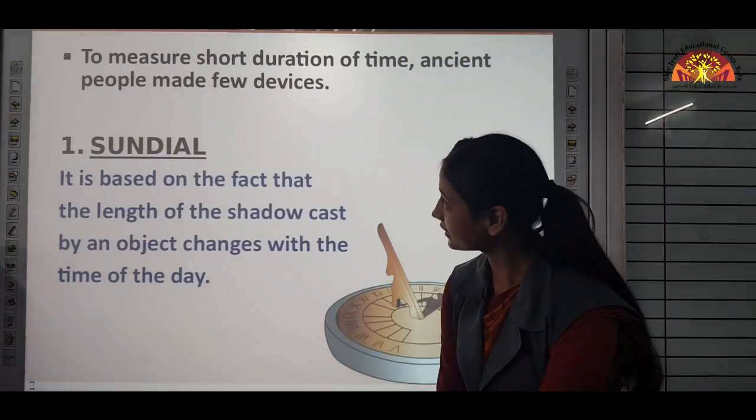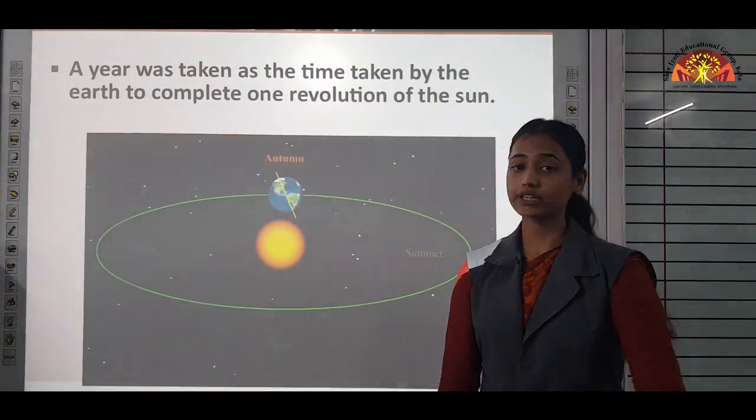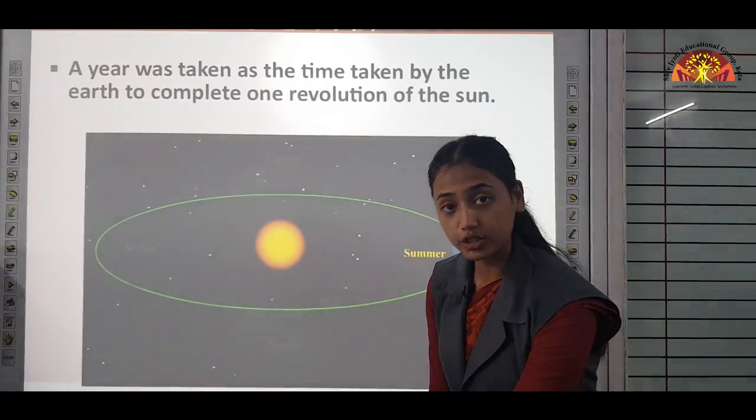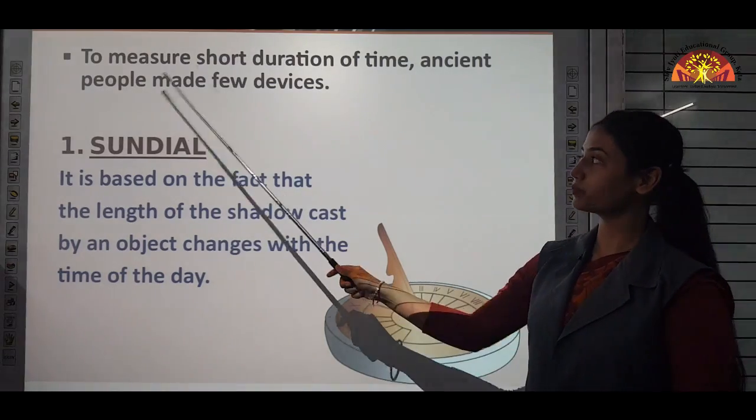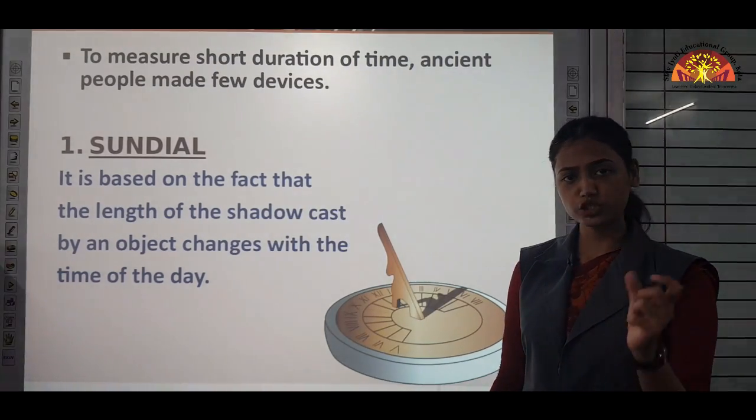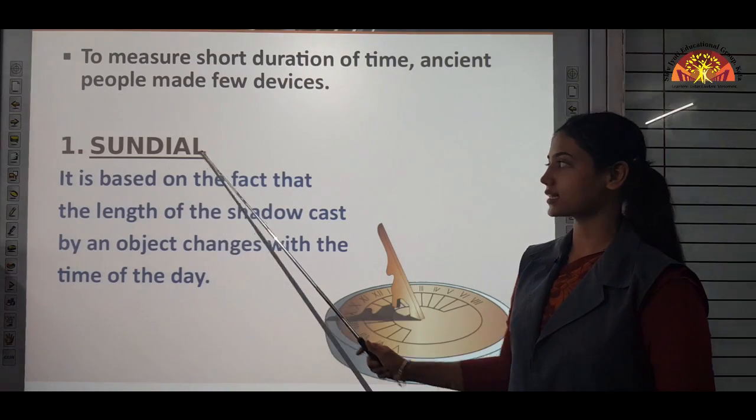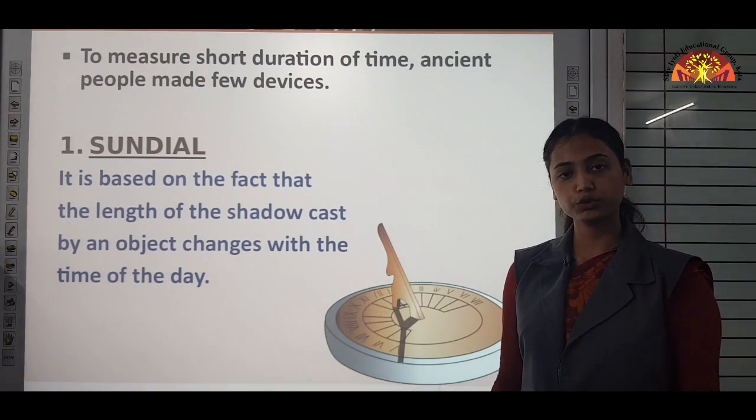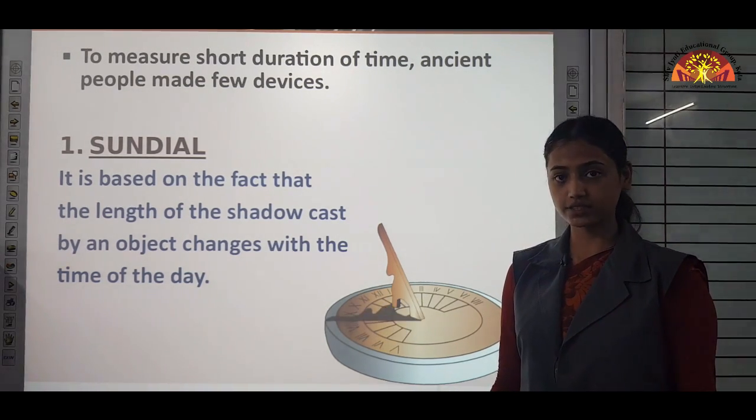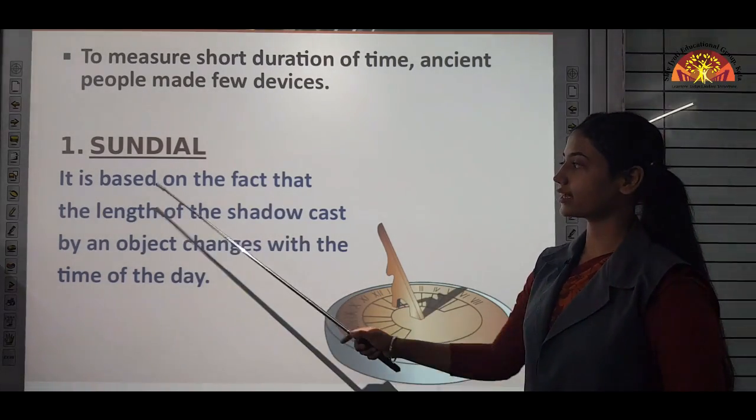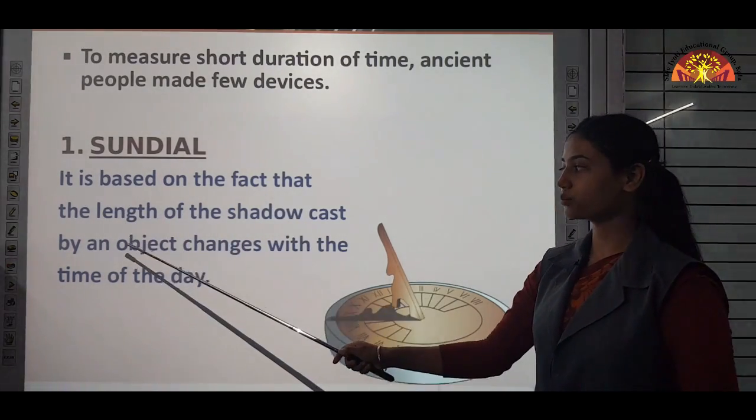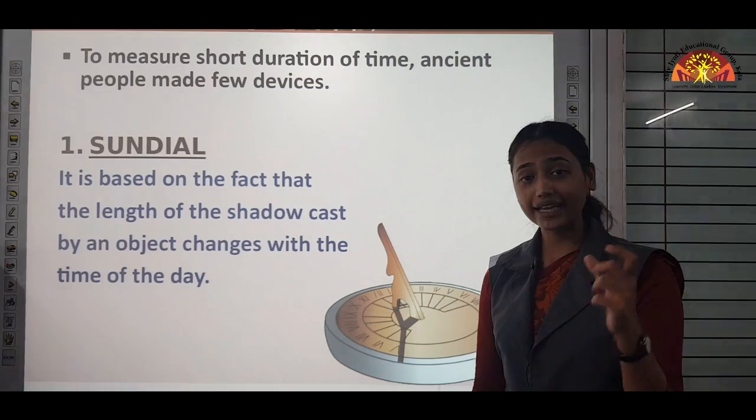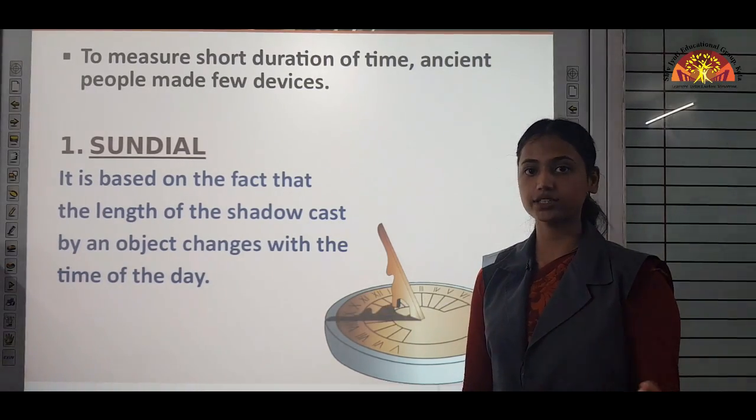Now in these slides we talked about long durations of time like day, month and year, but for shorter durations of time, ancient people made a few devices. First is the sundial. It looks like this. In the presence of the sun, you know that the sun casts shadows on objects. So it is based on the fact that the length of the shadow cast by an object changes with the time of the day. As the day passes, the length of the shadow keeps on changing.